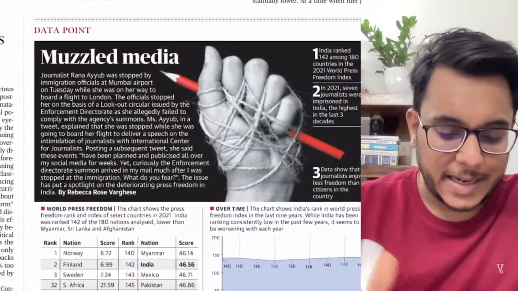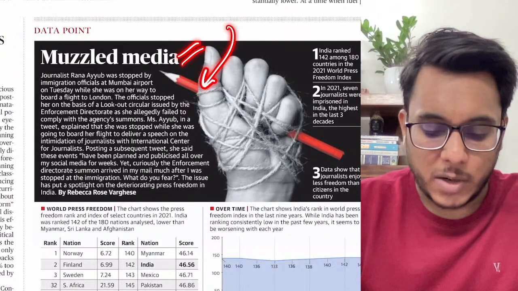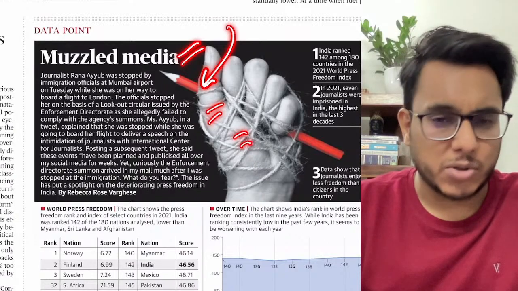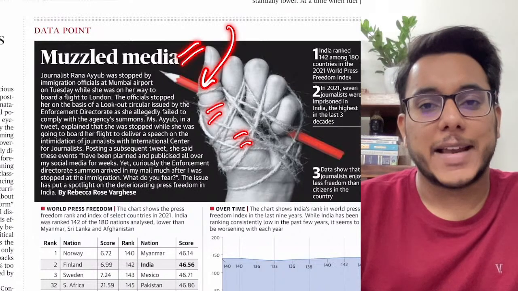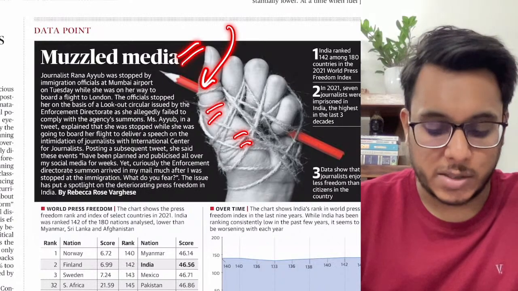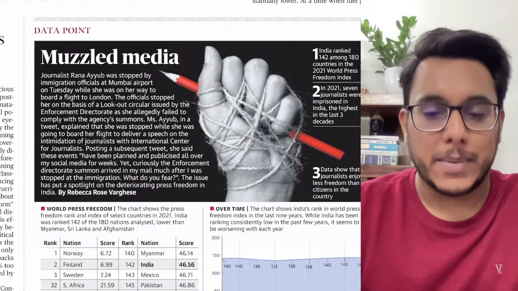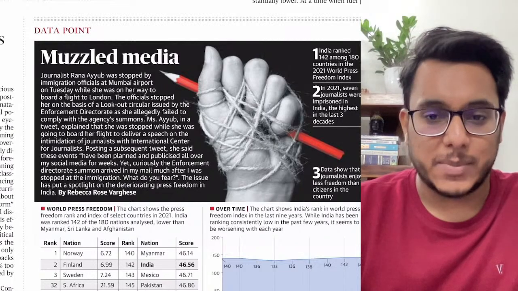Now guys, the data point in today's newspaper is talking about the recent arrest of a journalist at a Mumbai airport in some money laundering case. The journalist had said that this particular case was made up because the journalist was to make an address on how journalists in India are being intimidated. So to stop that journalist, the journalist has been arrested.